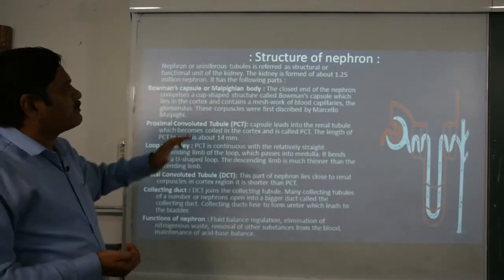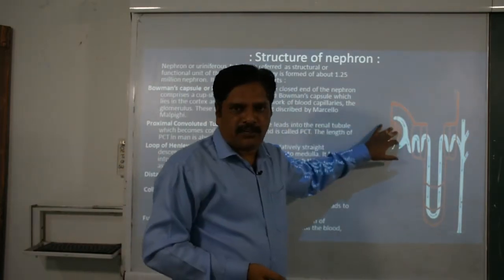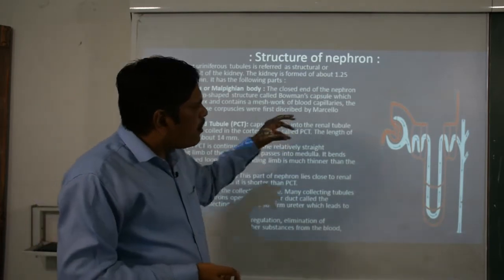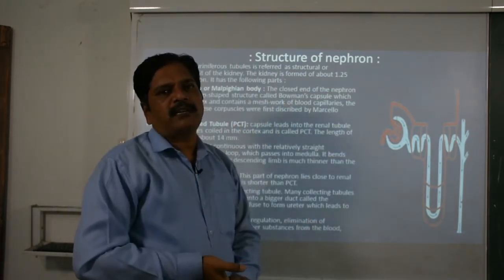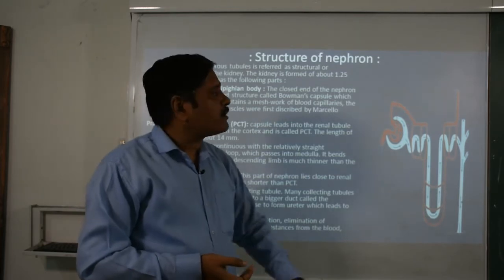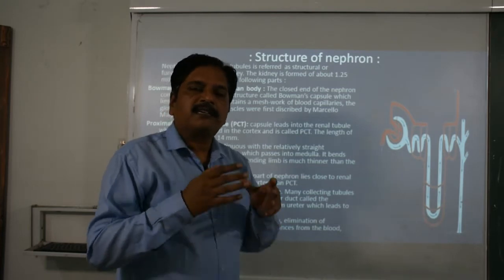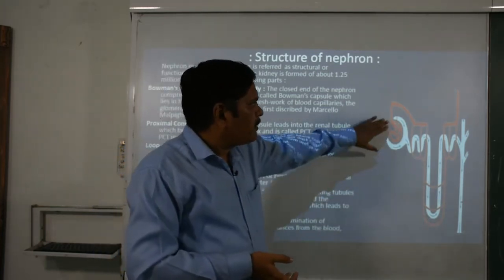First is the Bowman capsule. Clear? The Bowman capsule is a cup-like structure which is full of glomerulus. The glomerulus is also called the dialysis bag, because it is responsible for filtering out the dissolved solute along with the liquid from the blood.